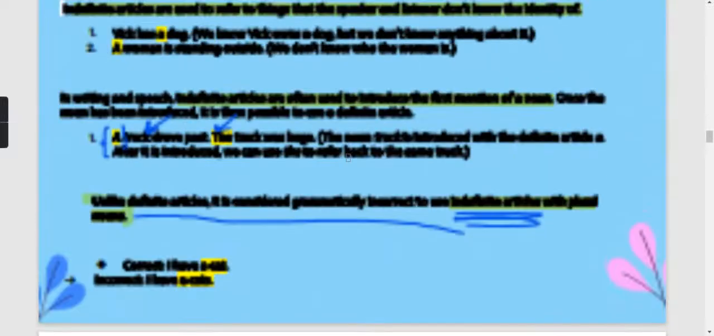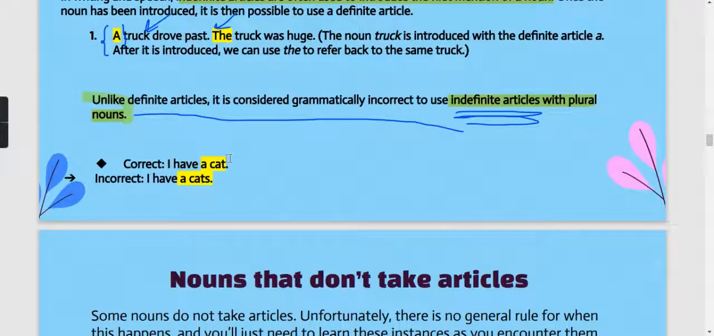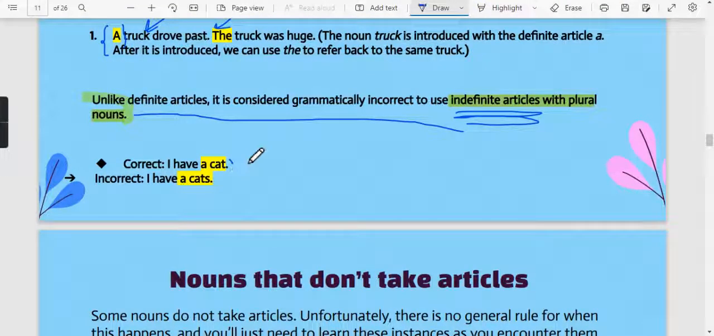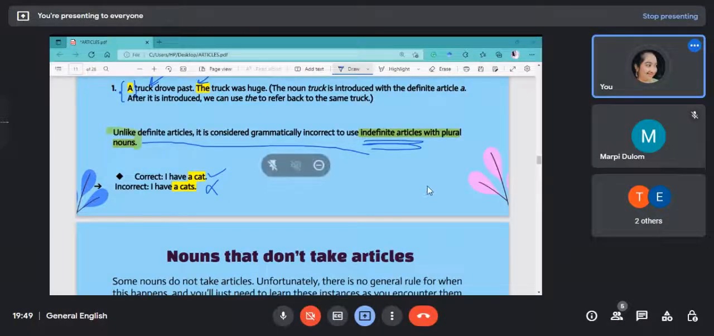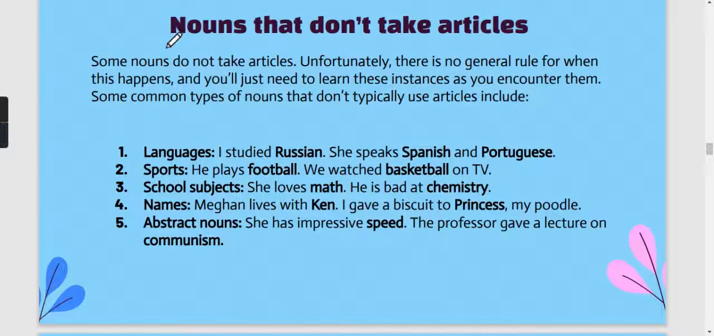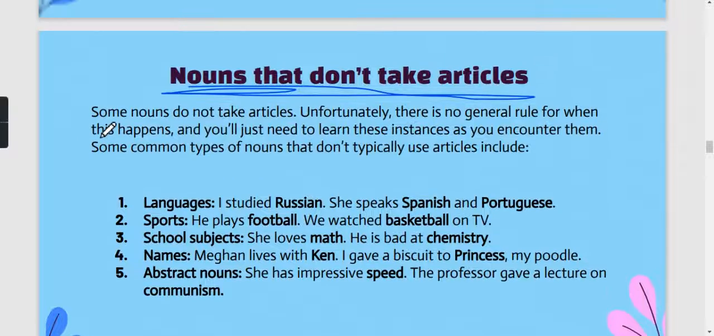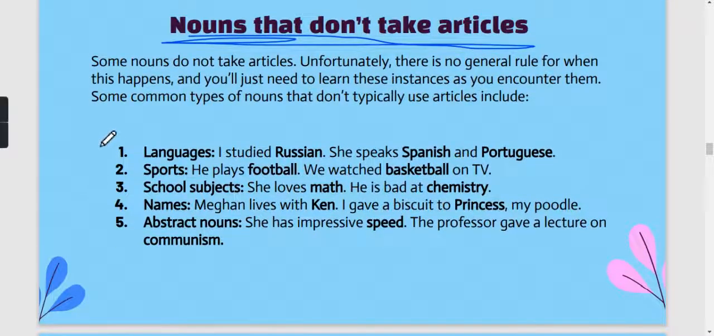So this thing you have to see, like here, I have a cat, this is a correct sentence. But if you write I have a cats, then this becomes the wrong sentence. Okay, so indefinite article will never take the plural countable noun. This thing you have to see. Okay, so there are few nouns that don't take any articles. Okay, whether it be a, an, or the. So there is not any general rule, but there are certain instances or pointers which will help you to identify or to frame the sentences whenever you are trying to write or speak anything.